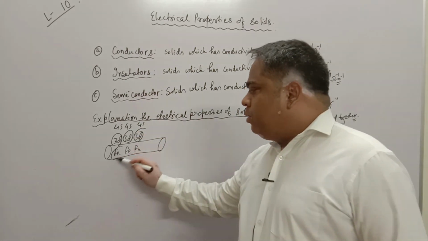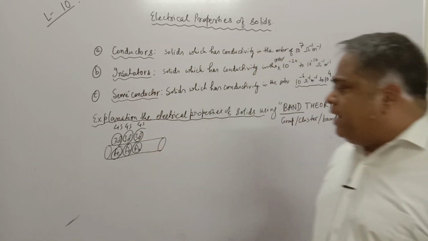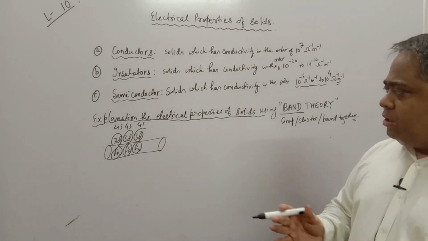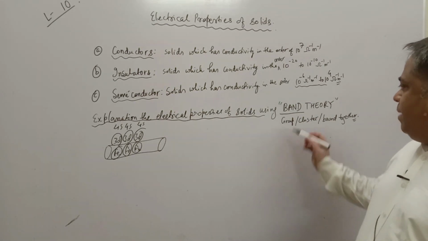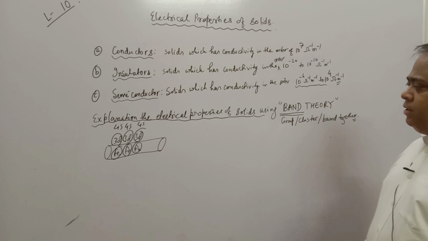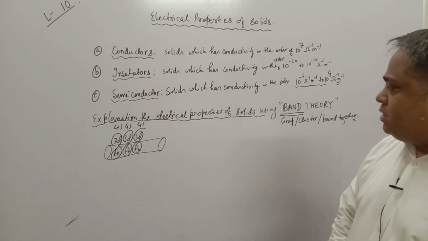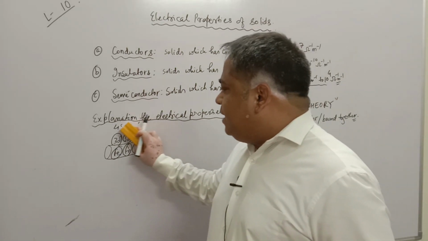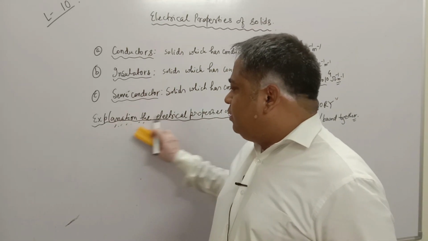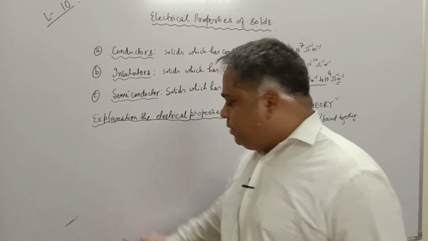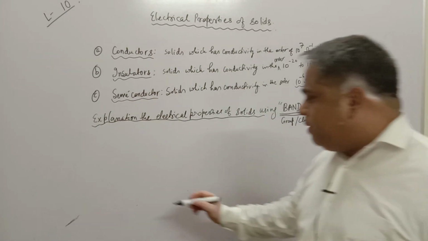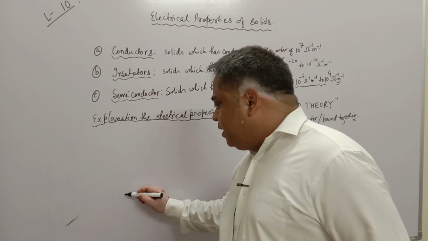These atoms are closely placed, their valence shells are also closely placed, and they form a band of orbitals. Now this band of orbitals is of two types. One in which the valence electrons stay, which is called the valence band, and the band of orbitals which is empty, which is called the conduction band, where electrons can move freely.